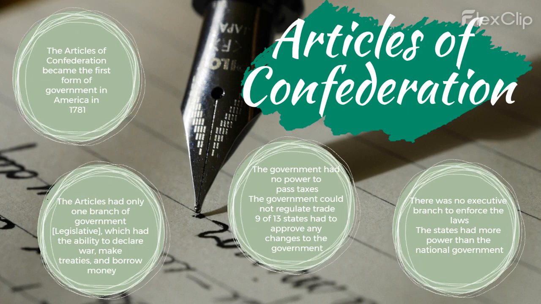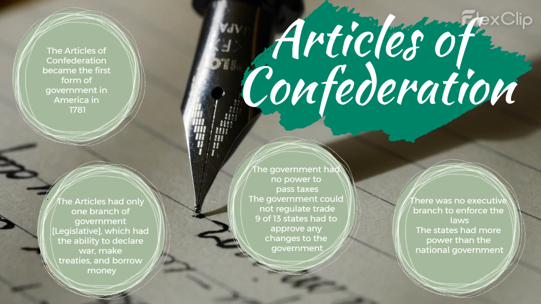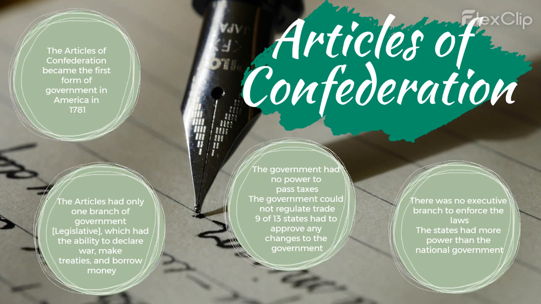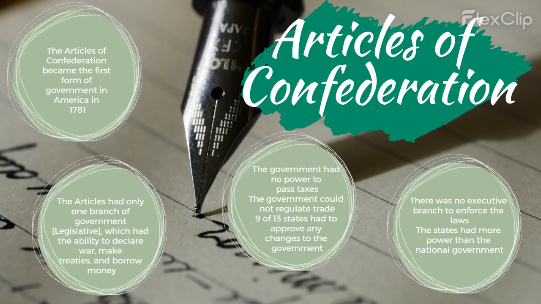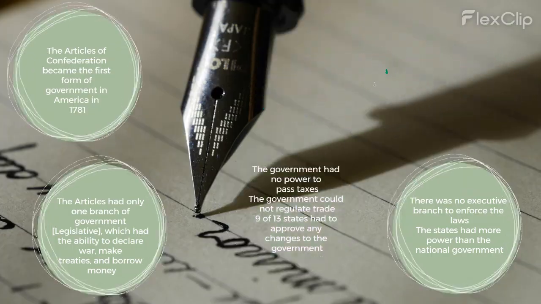The government could not regulate trade. 9 of 13 states had to approve any changes to the government. There was no executive branch to enforce the laws. The states had more power than the national government.